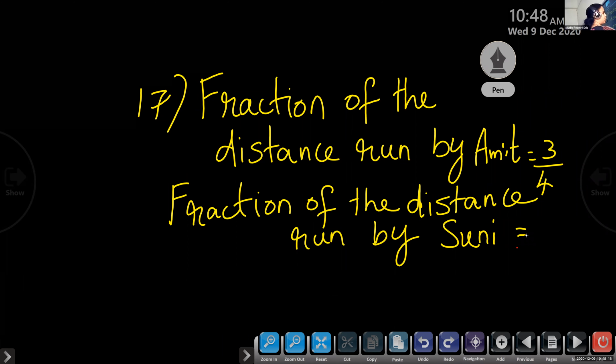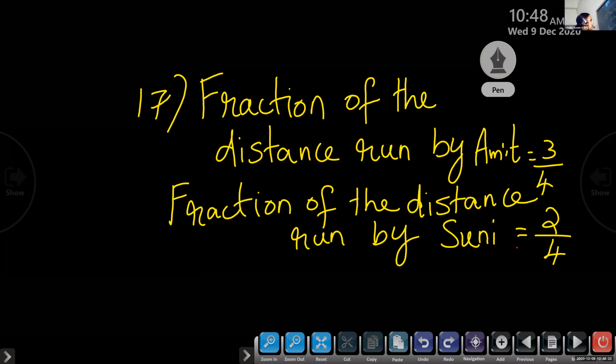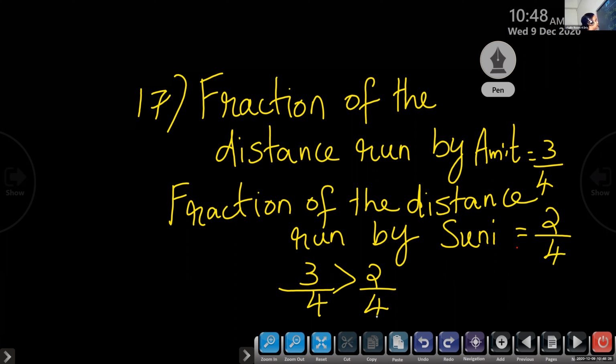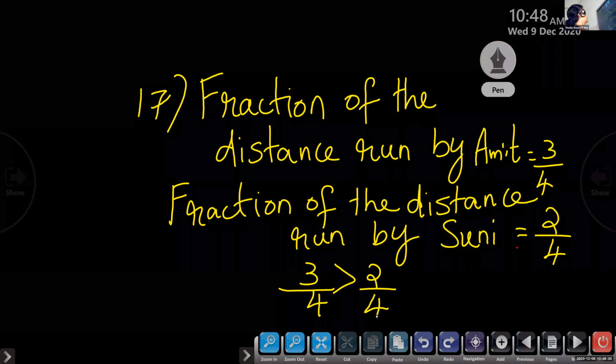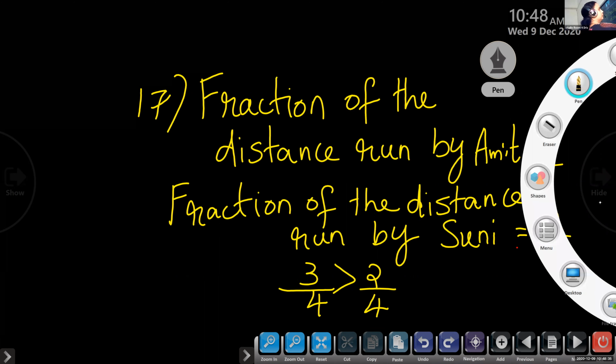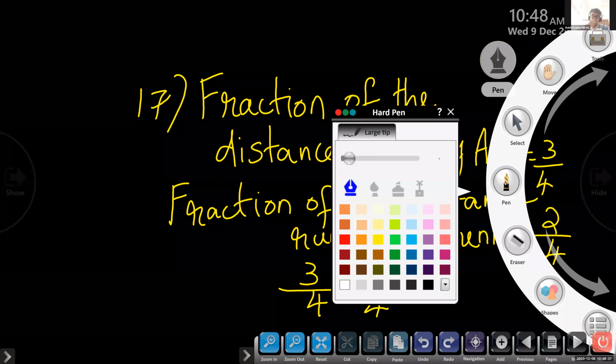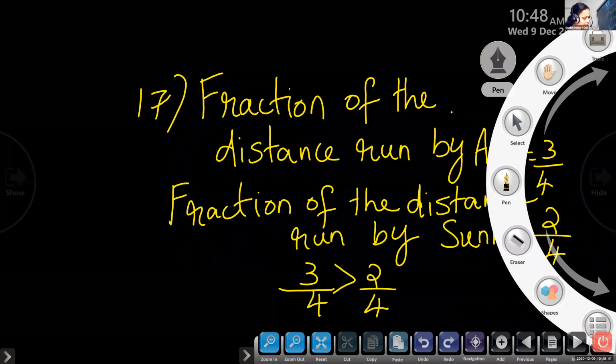That is 2 by 4. So it is clear 3 is greater than 2. So we can write 3 by 4 is greater than 2 by 4. So the last step we can write: so Amit covered more distance.